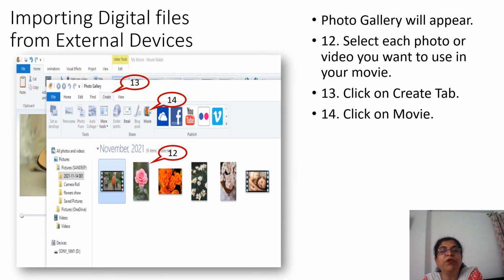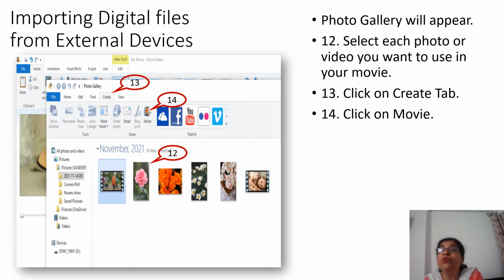After clicking on import, what will happen? The photo gallery will appear with the photos you have selected and ticked. Then select each photo or video you want to use in your movie. So I have selected here all the flower photos, not this video or this video. And then you have to click on the create tab.